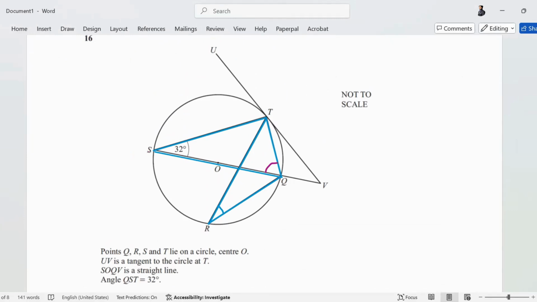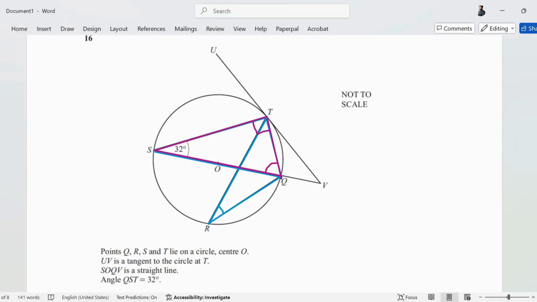QS is a diameter, right? So what kind of a triangle is QTS? It is a right angle triangle. If you take the two ends of the diameter and you join it on the circumference, QTS is a right angle triangle.